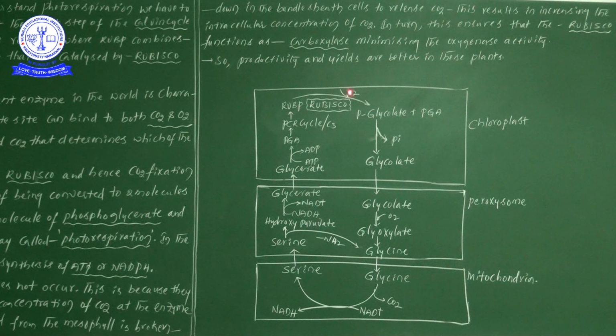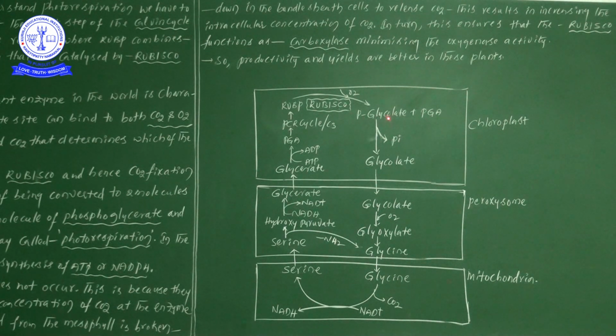If the carbon dioxide levels were more, two molecules of PGA would be formed, but here oxygen levels are more, so RUBP is converted into phosphoglycolate and phosphoglyceric acid.